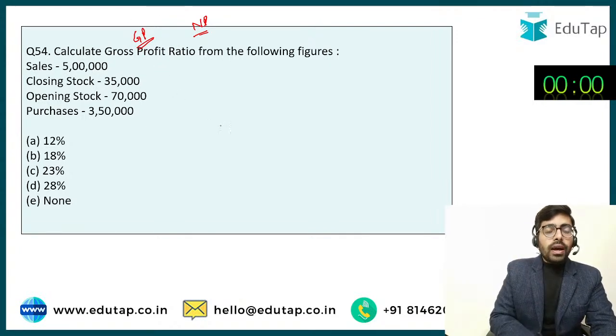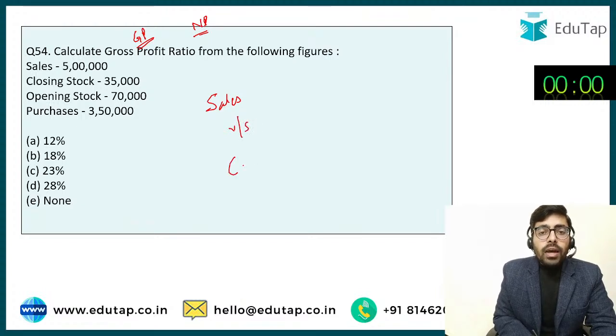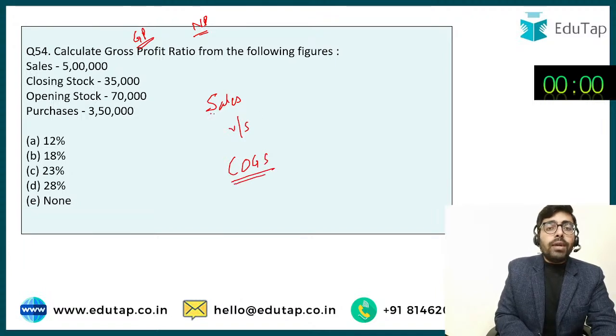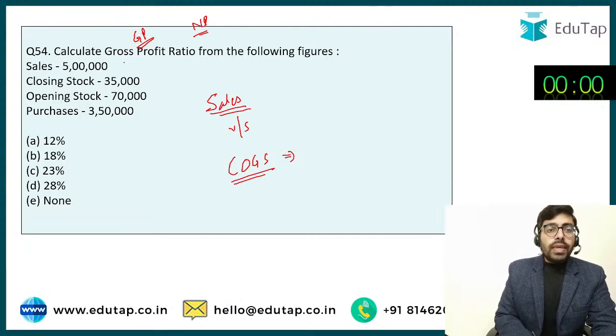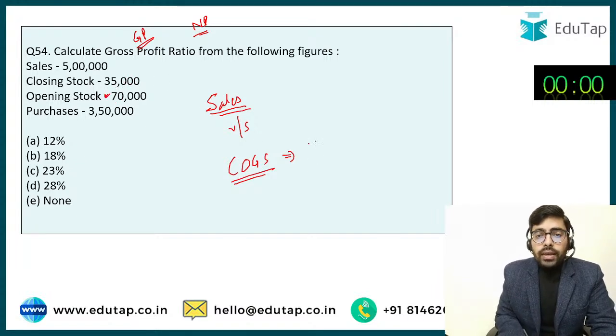So how do I have to solve this question? For gross profit, I have to compute how much I sold versus what the cost of the goods I sold was. Cost of goods sold is to be compared with the figure of sales. Okay, so let's try to find the figure of cost of goods sold. Now it says I had opening stock of 70,000, and in this year I purchased stock worth rupees 3,50,000.